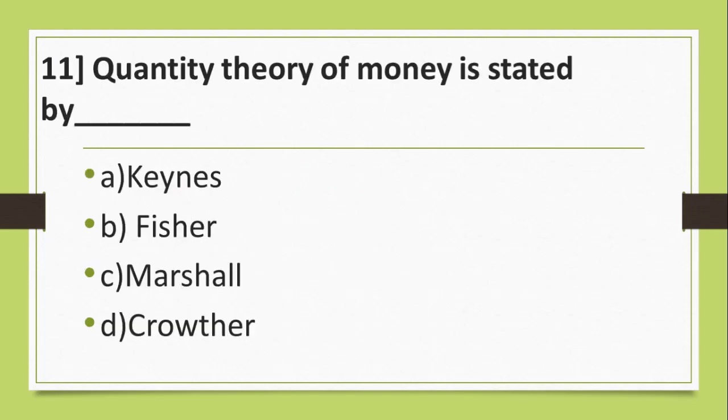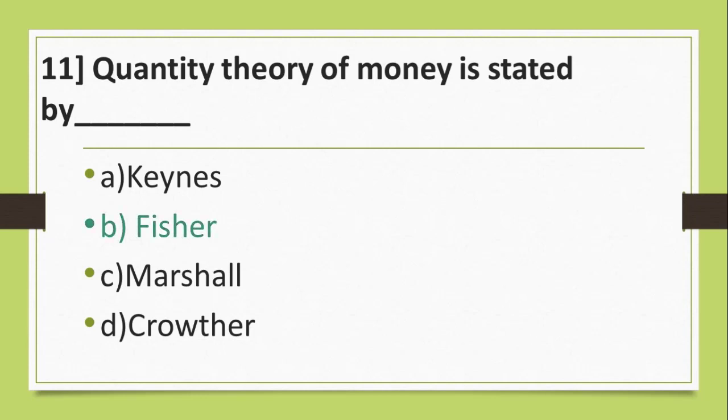Question number 11. Quantity theory of money is stated by A. Keynes, B. Fisher, C. Marshall, D. Crowther. And the correct answer is B.